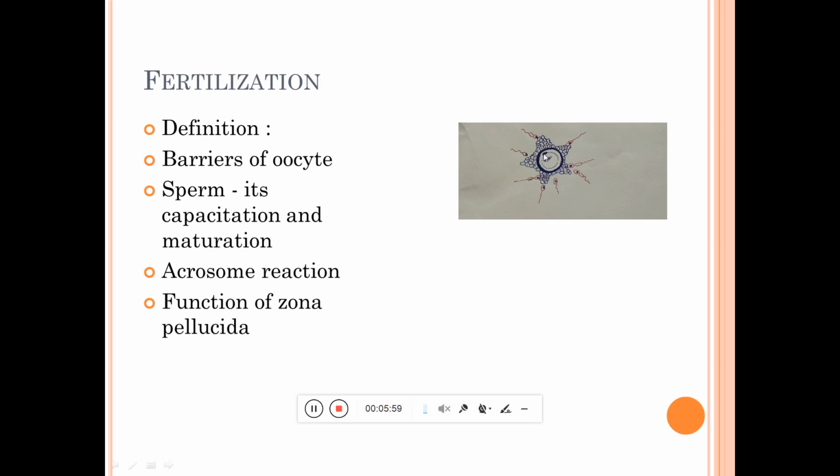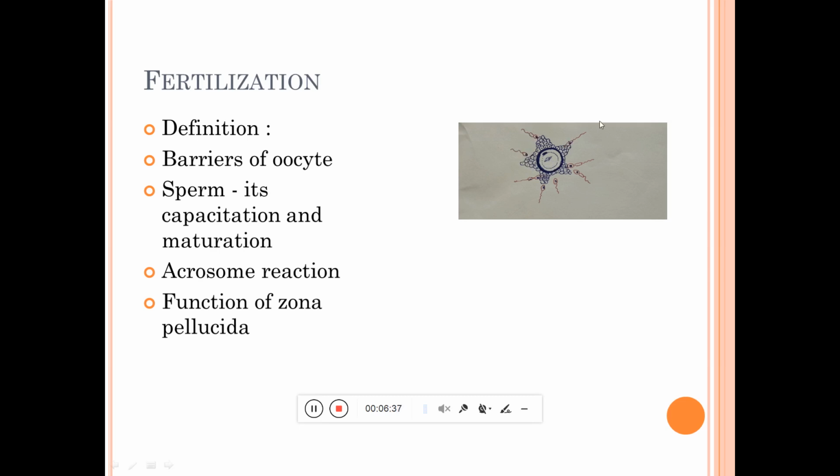This first polar body is situated in this part, and deep to this cytoplasm or membrane the chromosomal components, the haploid number of chromosomes, are seen. So this is the mature ovum at the time of ovulation, protected from outside to inside by the corona radiata, zona pellucida and perivitelline space, with the haploid number of chromosomes inside.